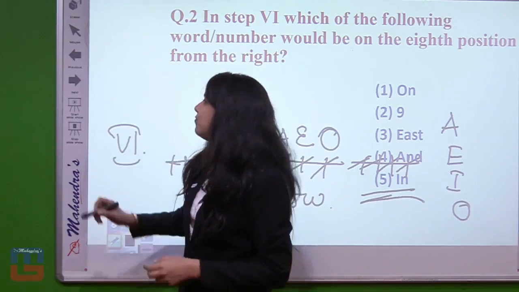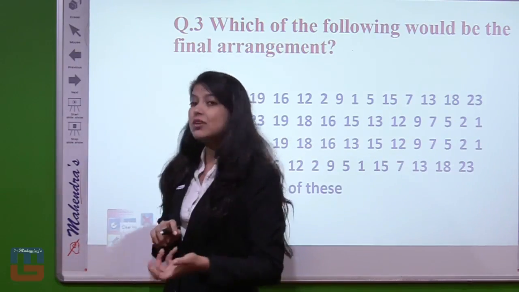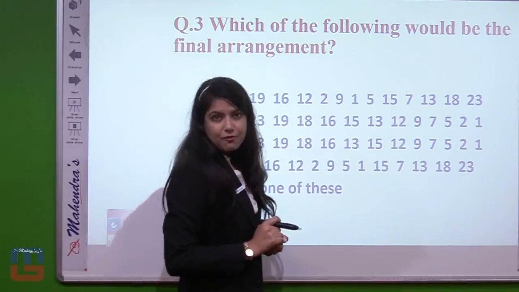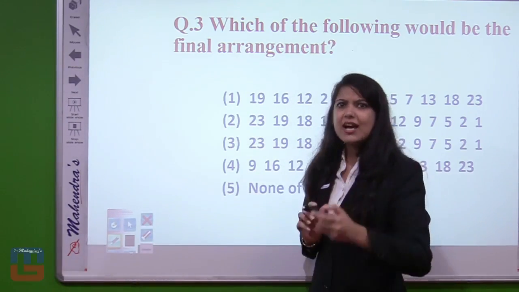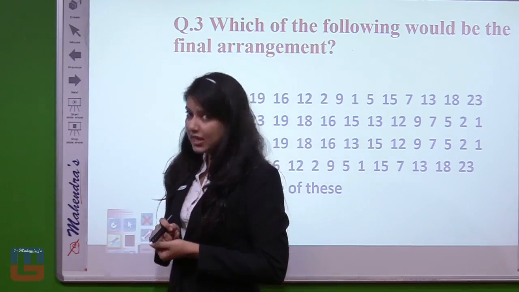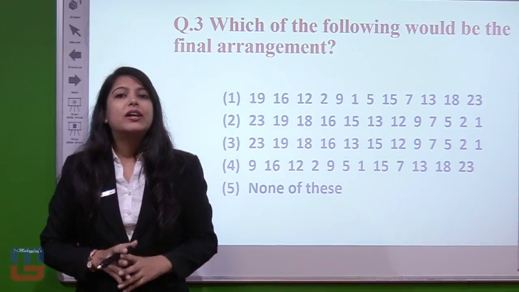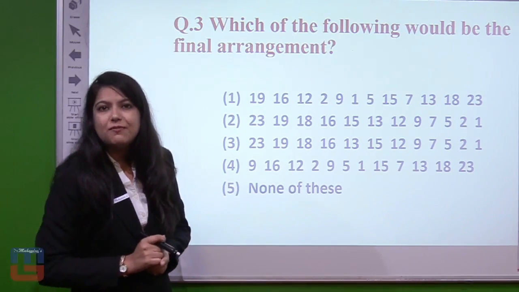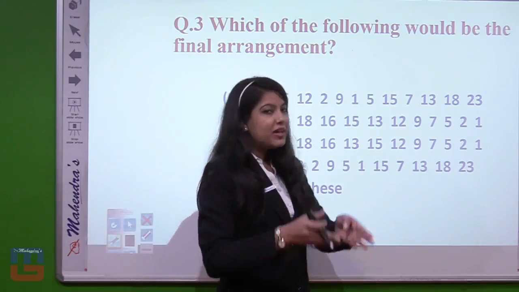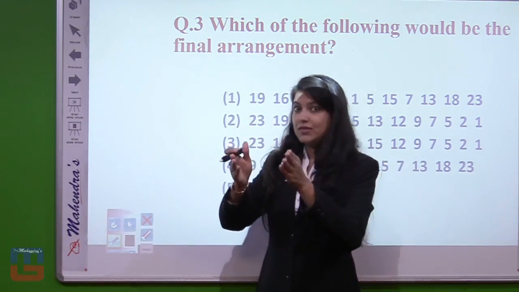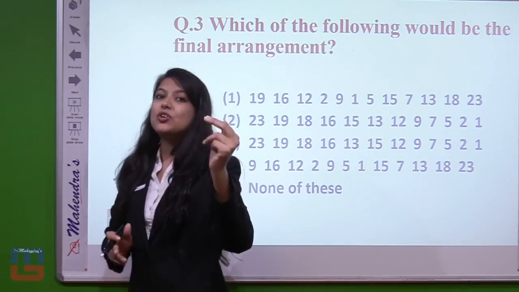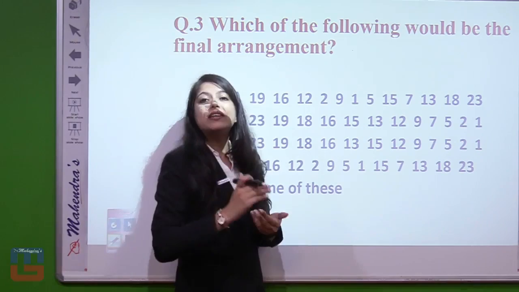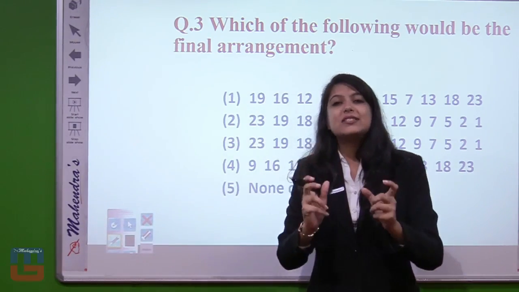Fine. So if we move to the next question, we have been asked, which of the following would be the final arrangement? Final arrangement means last arrangement, and last arrangement means the number converted arrangement, with the numbers arranged by place values in descending format. So first of all, you have to arrange the 4 consonants, then 4 vowels, then 4 consonants, right? Then you have to turn them into numbers and arrange in descending order, and then you get the last step.